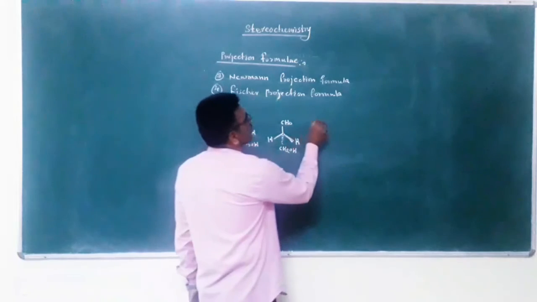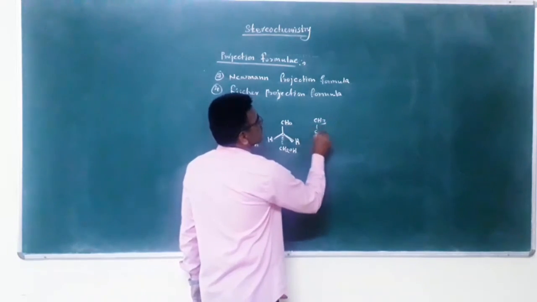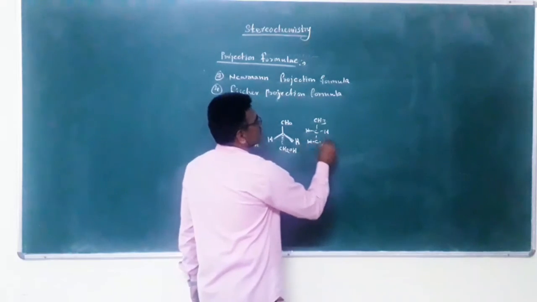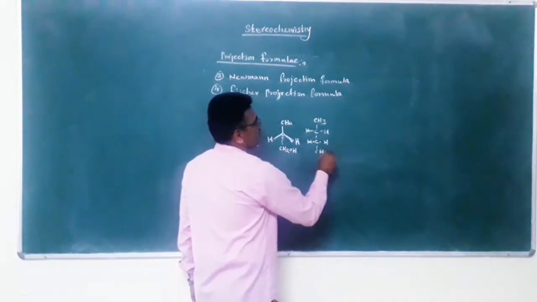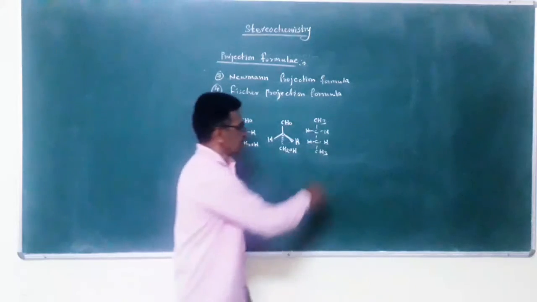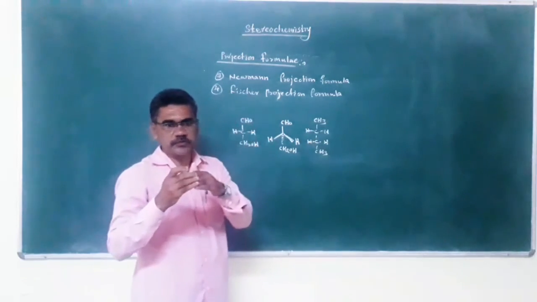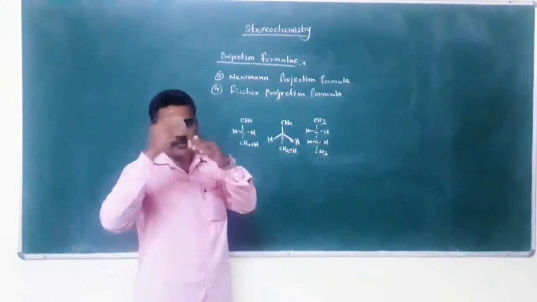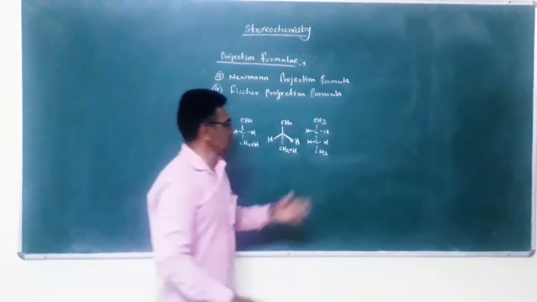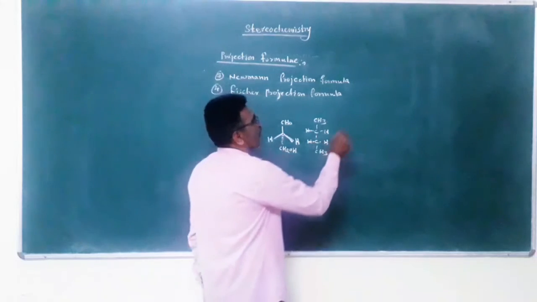Second example is CH3, Cl, here C, here ethane. In the Fischer projection formula, you have to show the carbon chain in a vertical position. This is the vertical position.